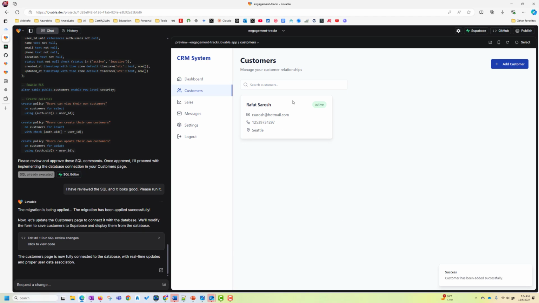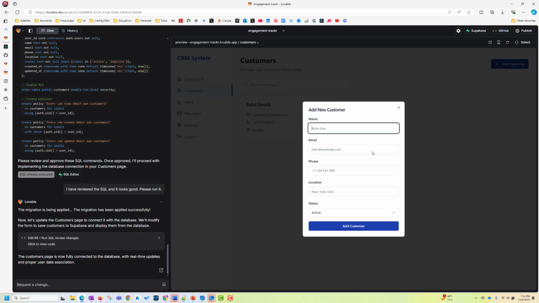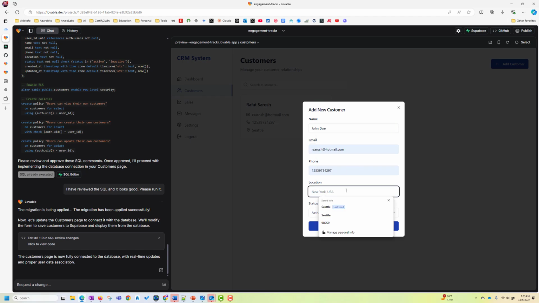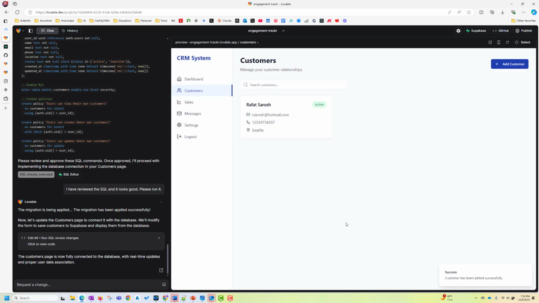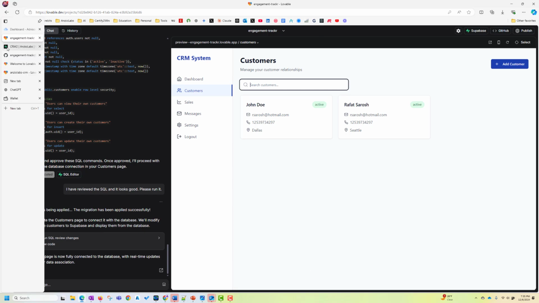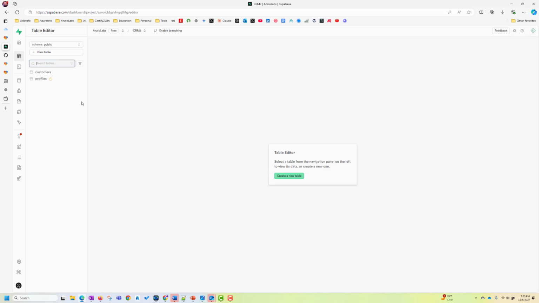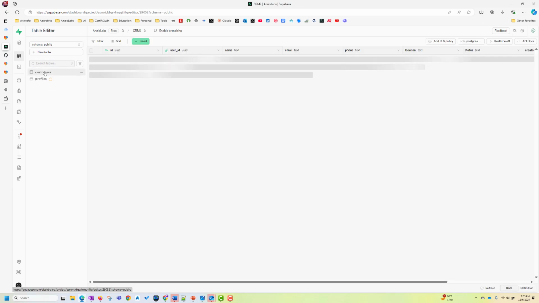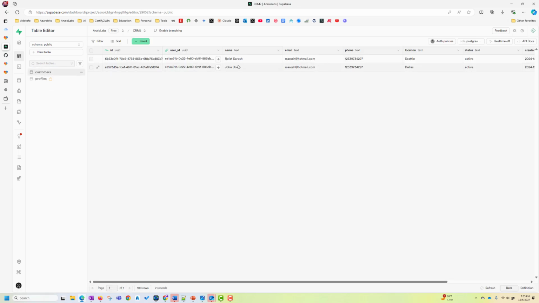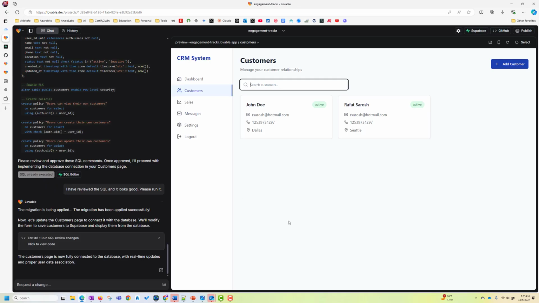Customer is saved, and let's add another customer, John Doe maybe, email, blah, blah, blah, and Dallas, and status active. Add customer, so I have 2 people. Let's see if my filter is working. Yep, filter is working. Let's see in the database. So here I go to database and I see there's a table now created, customer, and I have 2 customers here. Okay. So far so good.